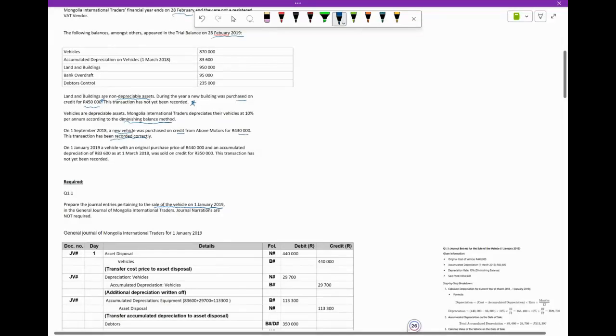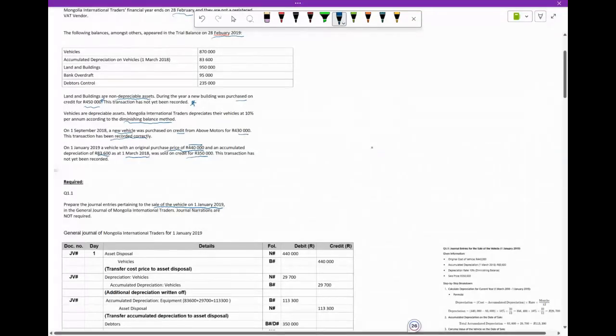Then it goes on to say, on 1 January 2019, a vehicle with an original purchase price of 440,000 and accumulated depreciation of 83,600 on 1 March 2018 was sold on credit for 350.